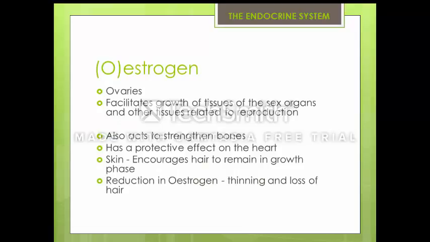Estrogen is produced by the ovaries and facilitates the growth of tissues of the sex organs and other tissues related to reproduction. It also acts to strengthen bones and has a protective effect on the heart. It encourages hair to remain in the growth phase, and a reduction in estrogen will therefore result in thinning and loss of hair.